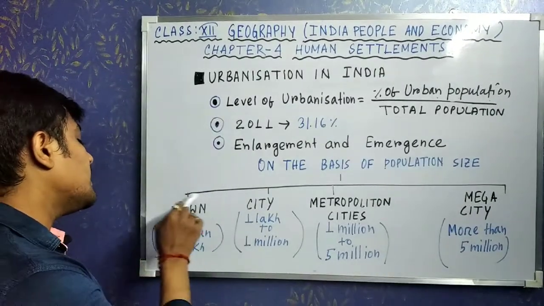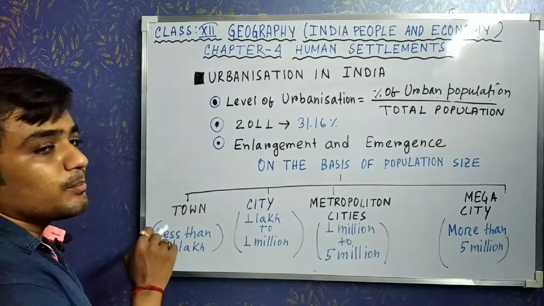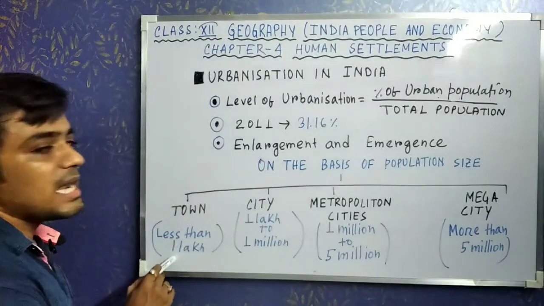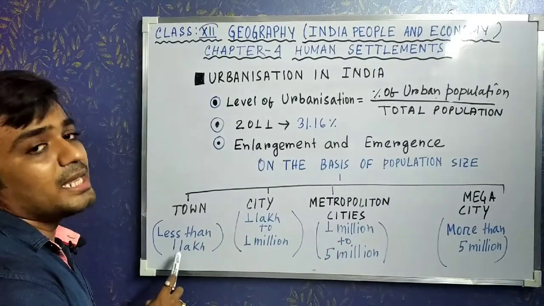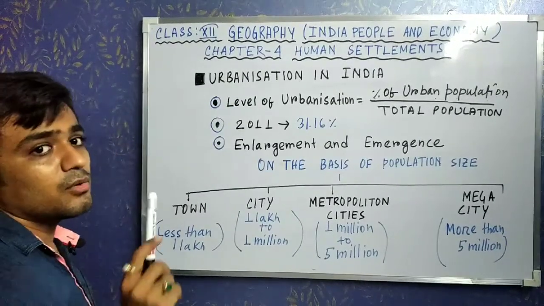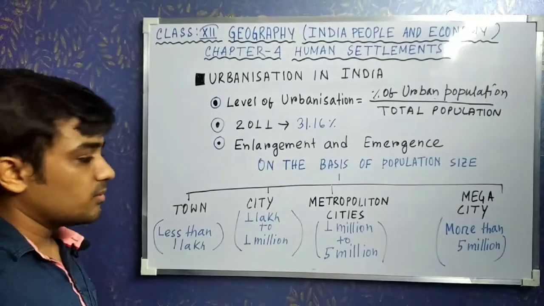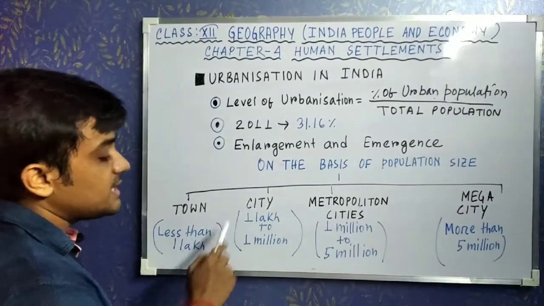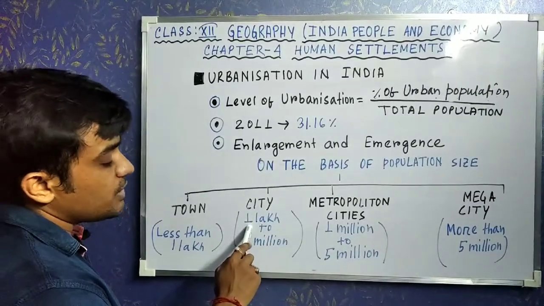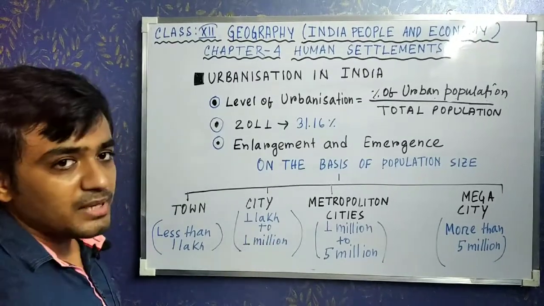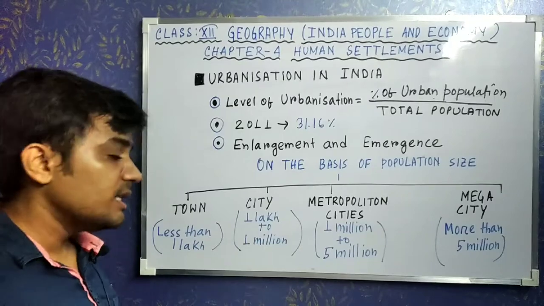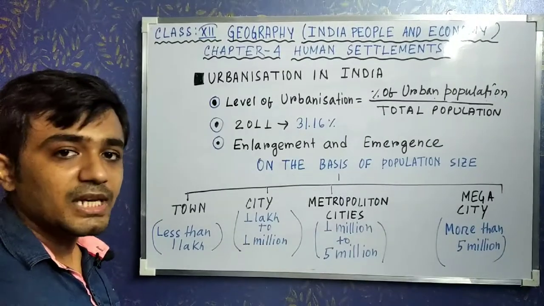We call it a town when the population is less than 1 lakh. If less than 1 lakh population is present in any urban region, then we call it a town. When the population is 1 lakh to 1 million, we call that region a city. Clear?